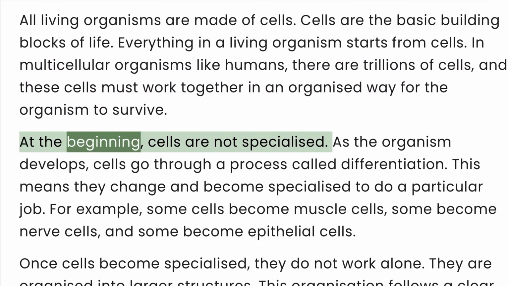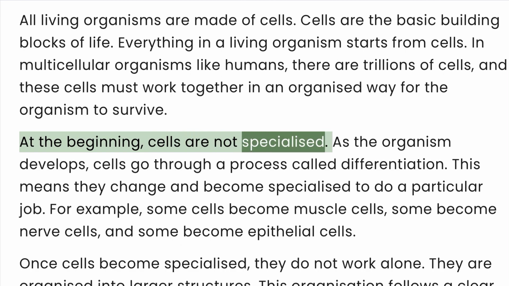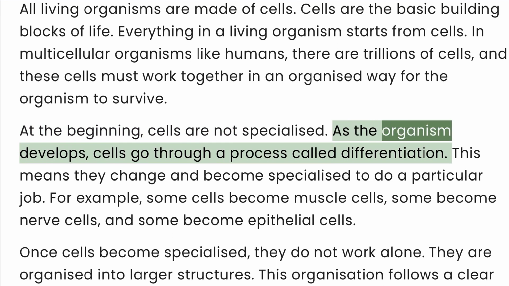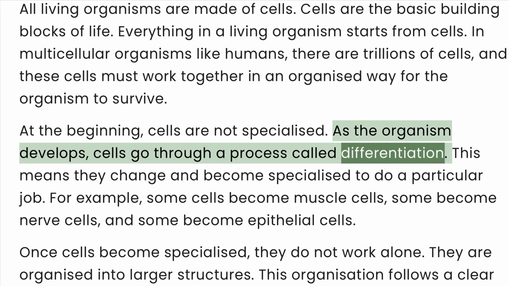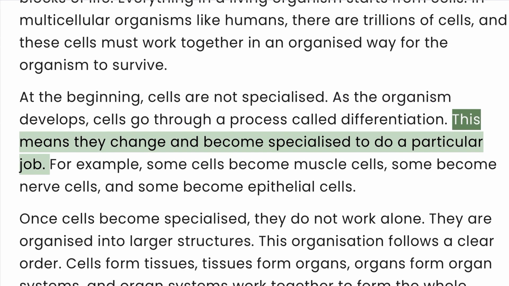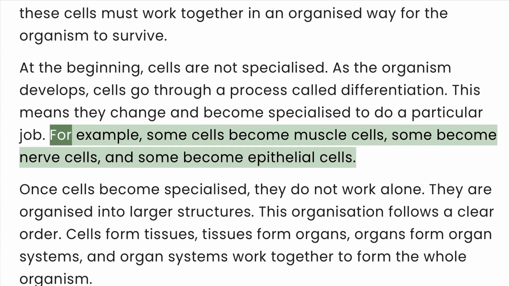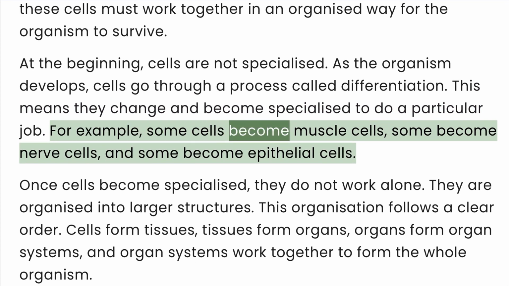At the beginning, cells are not specialized. As the organism develops, cells go through a process called differentiation. This means they change and become specialized to do a particular job. For example, some cells become muscle cells, some become nerve cells, and some become epithelial cells.